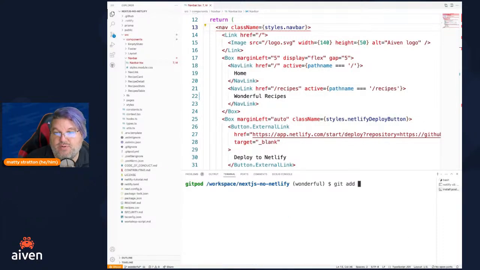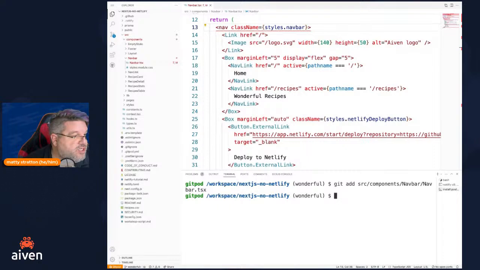And as we remember, it is the navbar.tsx. That's the file that we changed. So we put that file in the box, and now it's time to seal up the box with git commit -m. Watch out for the spaces. Ask me how I know. And we're going to say make everything wonderful.